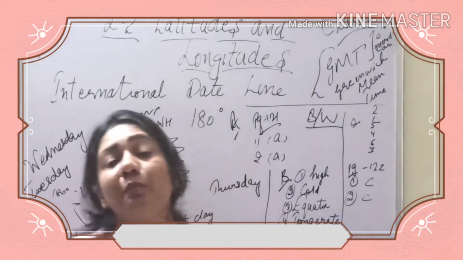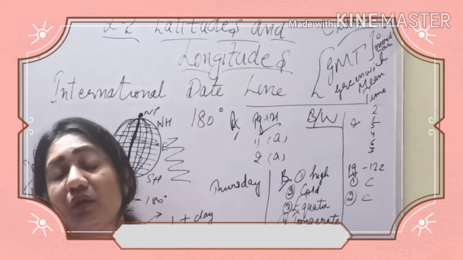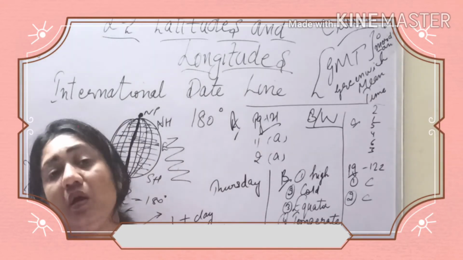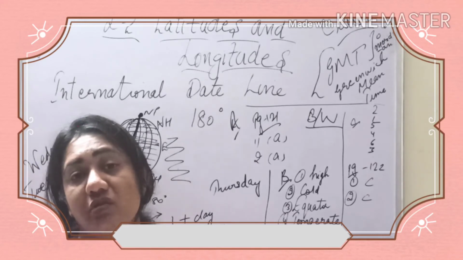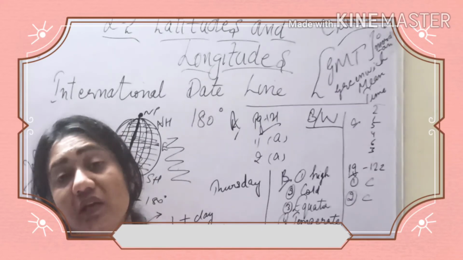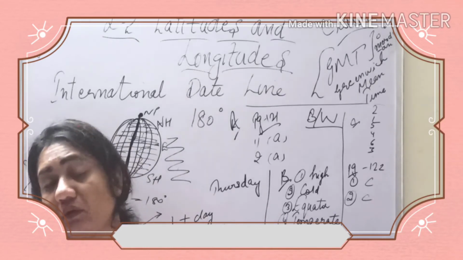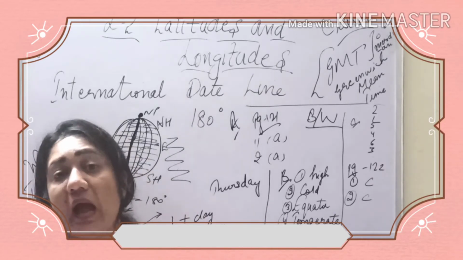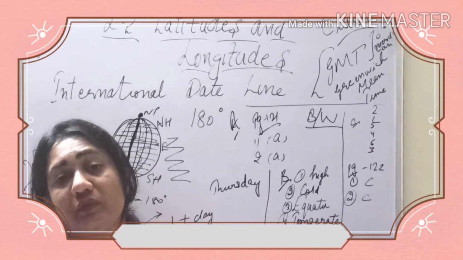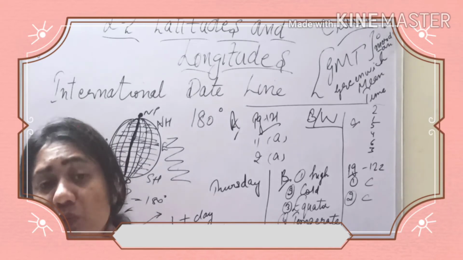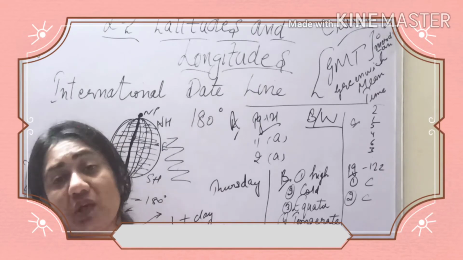And there is one important announcement for you all. When I was checking your notebooks, I found that many of you have not completed your work. You have left either one chapter of history, 2 chapters of history, or many of you have not even started civics and geography. So dear children, if you are going to do it this way, then we will be lagging behind. In the next exam, this time I have given you only one chapter of the 3, but next time you will be getting more chapters because you will be having term exams and it will be of more marks.